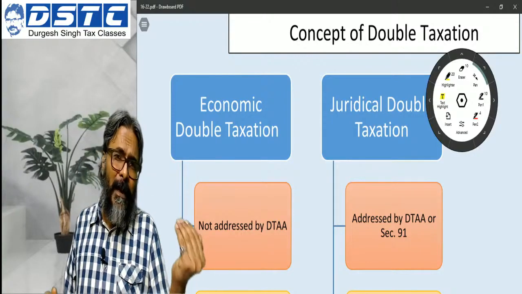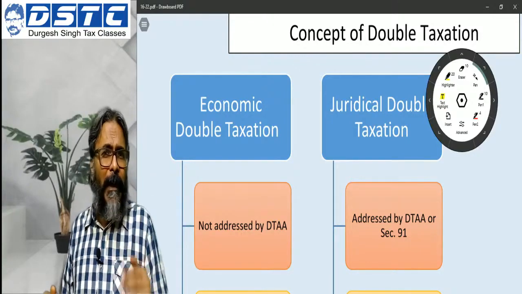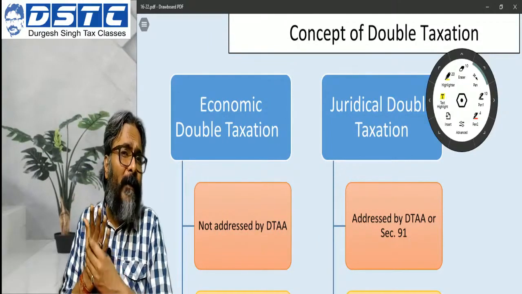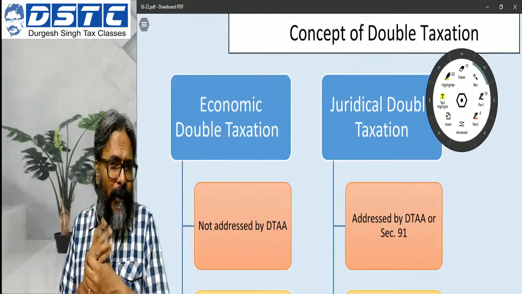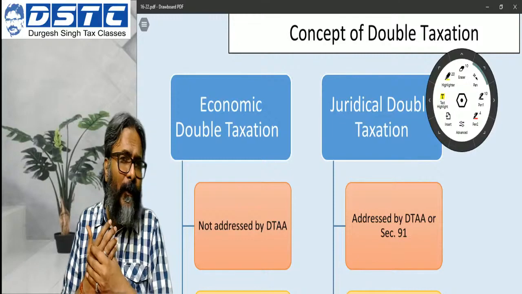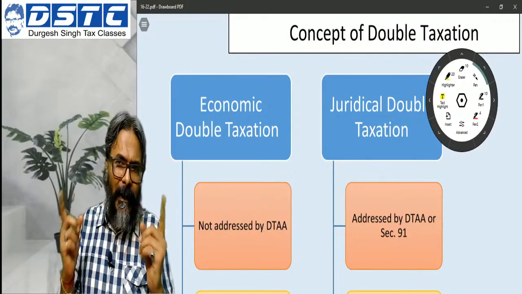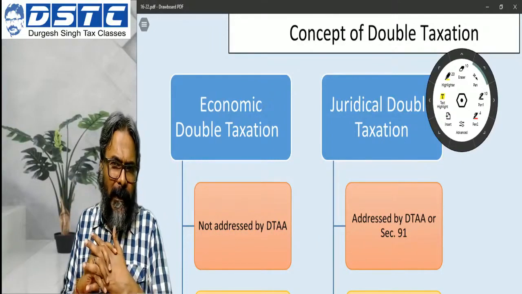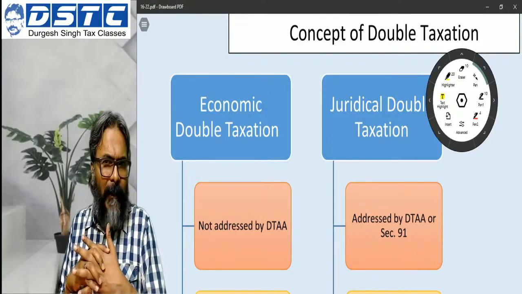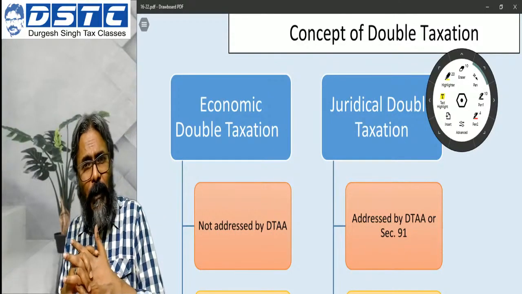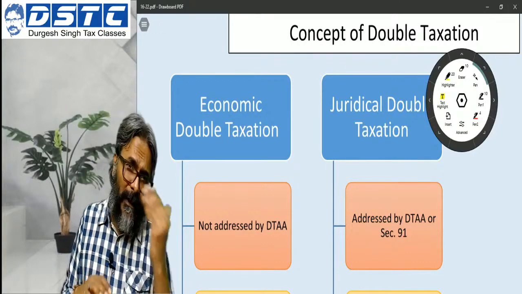And therefore a jurisdictional double taxation will be addressed either under section 90 or under section 91. Section 90 students would be applicable in the case where there is a bilateral agreement, entered so as to provide the relief from such double taxation. The agreement is between the two countries, that is the DTAA when it exists. In that case we will go to section 90.